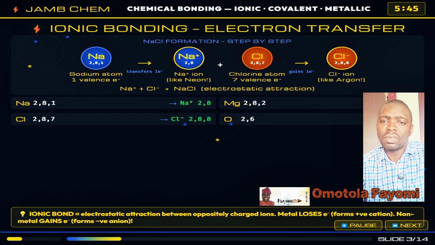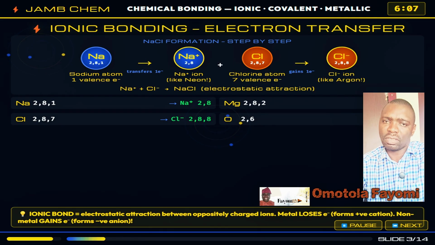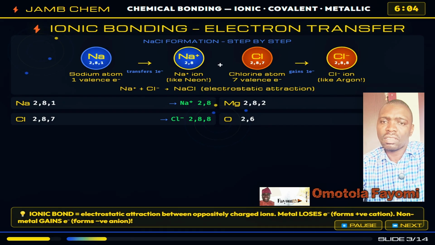So what happens? Sodium gives its one outer electron to chlorine. Sodium becomes Na+, a positive ion called a cation. Chlorine becomes Cl-, a negative ion called an anion. Now here is the magic. Opposite charges attract. Na+ and Cl- are pulled powerfully together by electrostatic attraction. That attraction is the ionic bond. The resulting compound is sodium chloride, table salt.